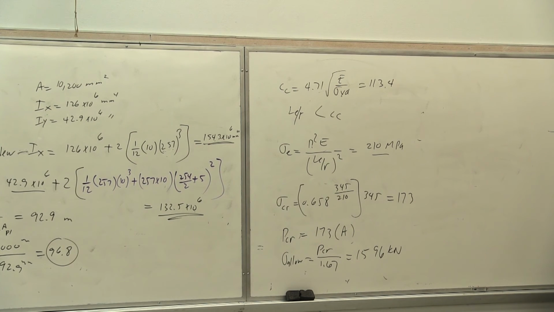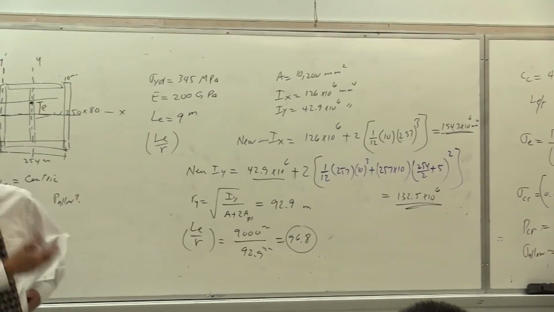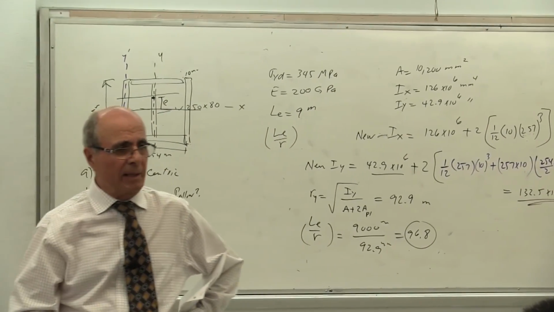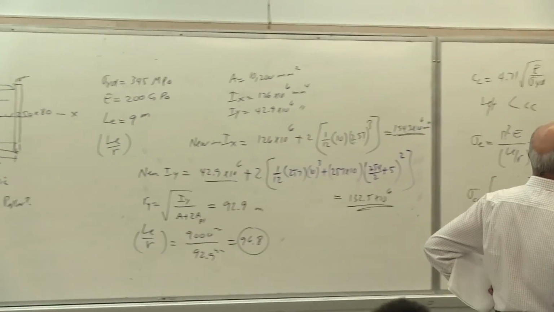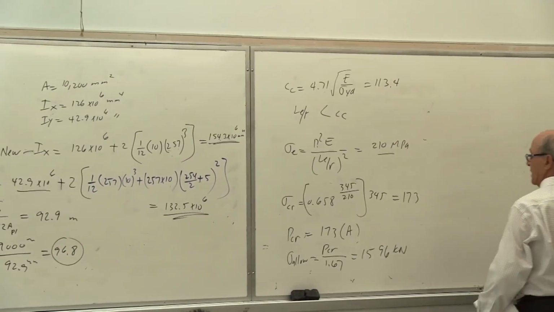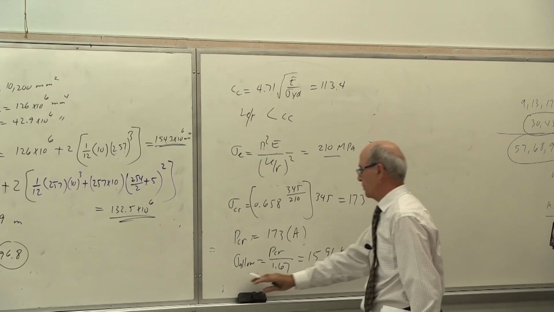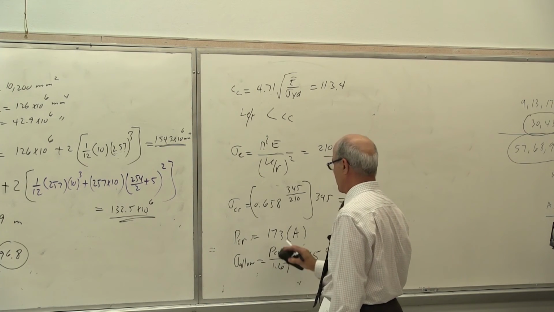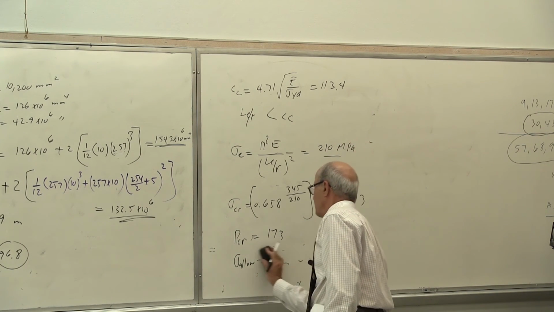This was if it was centric, yes? If it is eccentric, I have to use either the interaction formula or a stress allowable formula. In the stress allowable formula, let's use the stress allowable formula. That gives you a lower value than that. Then you say sigma allowable, oh, this is P allowable somewhere. Let's calculate, there's something missing here.